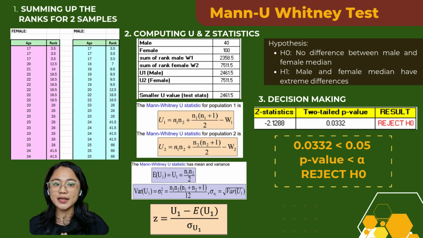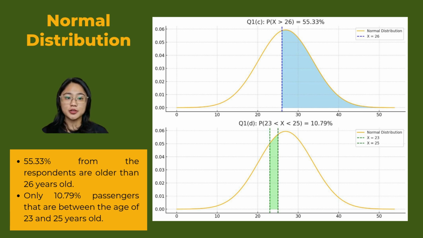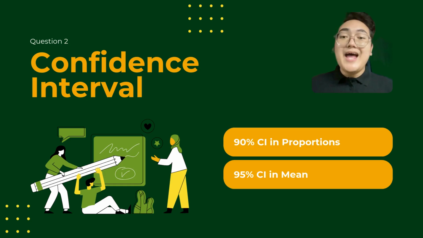And lastly, we decided to reject the null hypothesis, which is that the median is the same for both genders, as the z-stat is smaller than the critical value of negative 1.96 and the p-value is smaller than alpha at 0.05. For the next questions, we want to find the probability. Using the z-table, we found that the probability for respondents who are older than 26 years old is 55.33% and respondents between 23 and 25 years old is 10.79%.